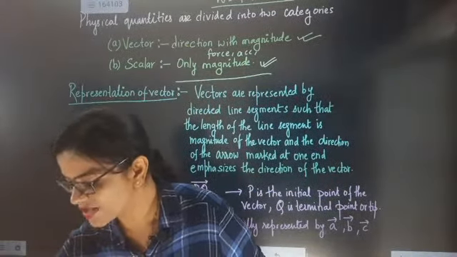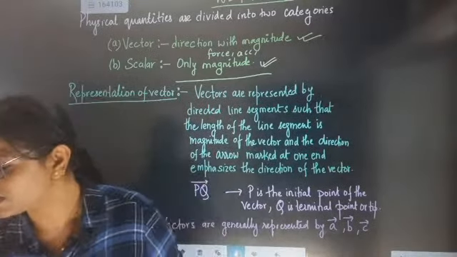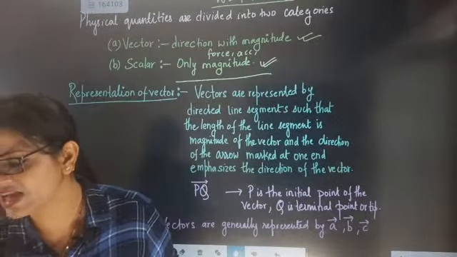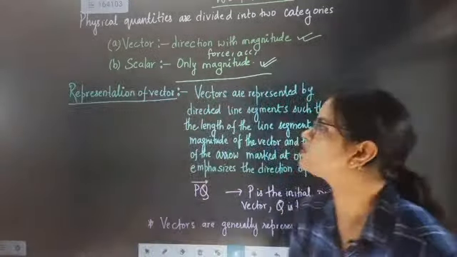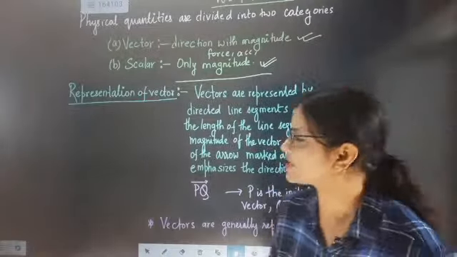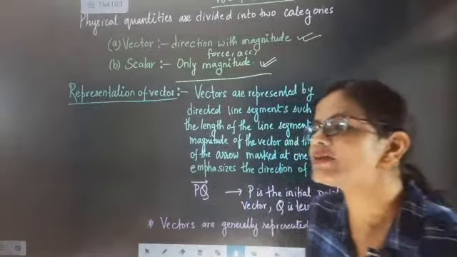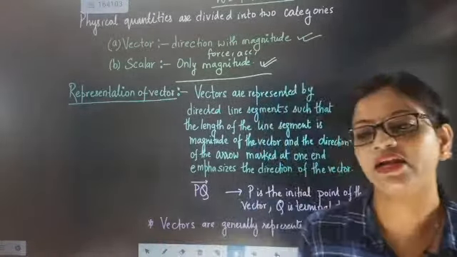Okay, Mahesh, answer is absolutely correct, beta. It is exactly a scalar quantity. Absolutely correct. So representation of vector. So how can we direct a vector?